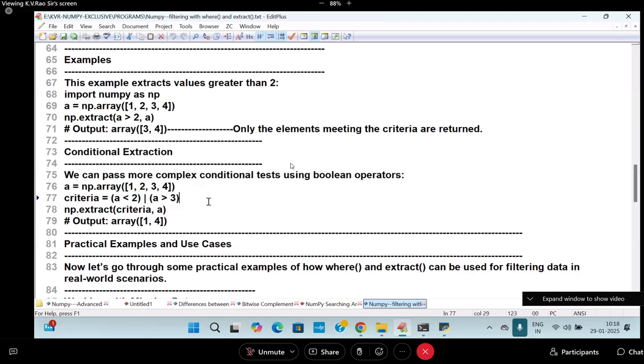What values do I want? Less than 2, more than 3. Less than 2, what value? 1. More than 3, what value? 4. This is how I mention the condition, with the bitwise OR operator, not the normal OR operator. I pass this to np.extract as the criteria. Are you following me now?